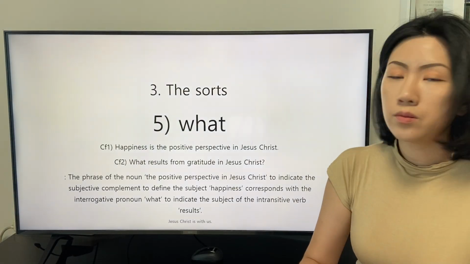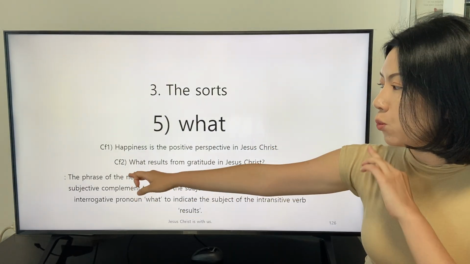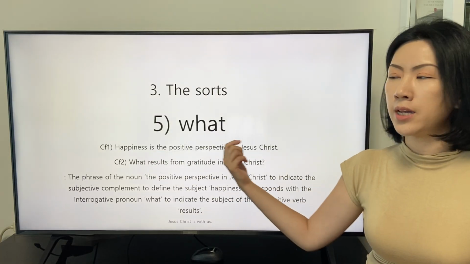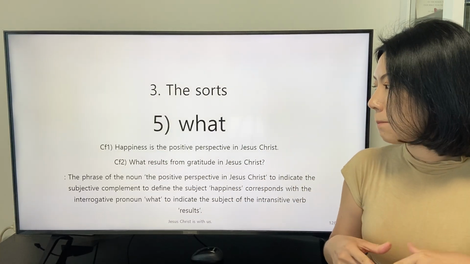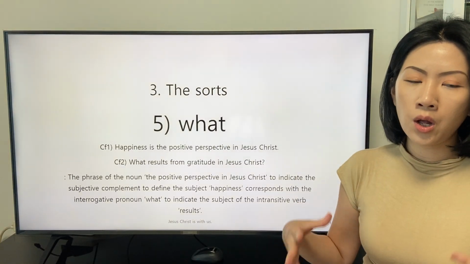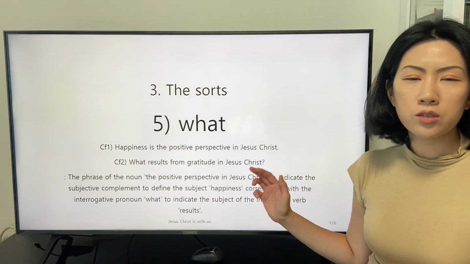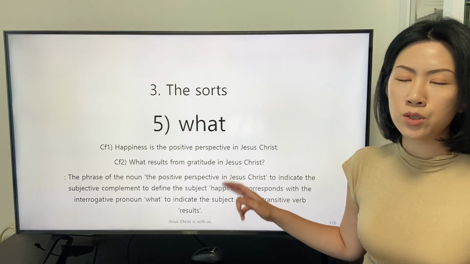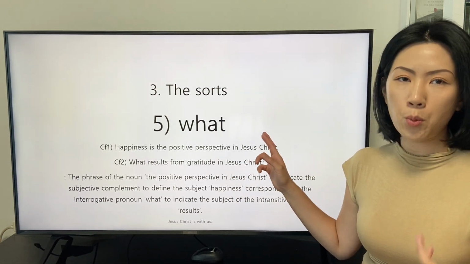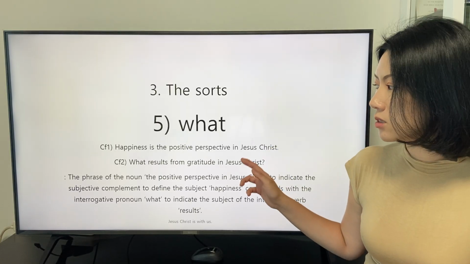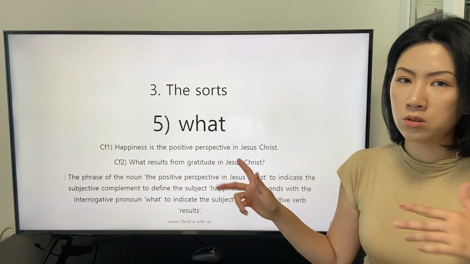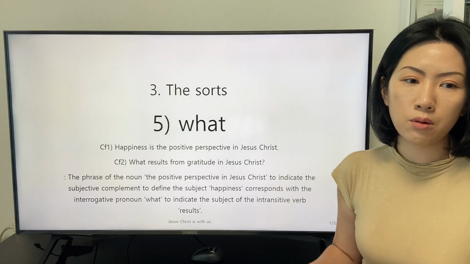The speaker finds that the pronoun "what" indicates the subjective complement of the first sentence, "the positive perspective in Jesus Christ." So the speaker transforms the second sentence into the declarative statement so that it can be the subordinate clause of the main clause. And that can be how the two clauses are linked as the third example.